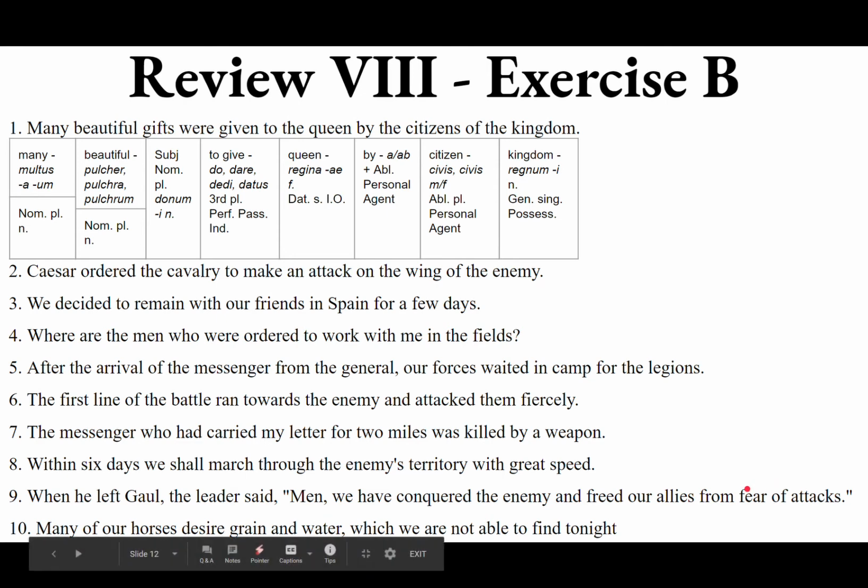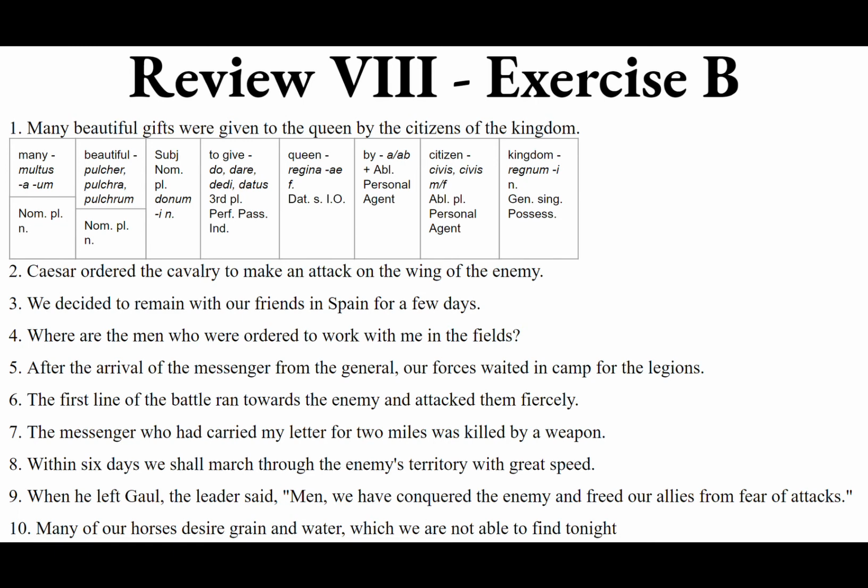It's the fear towards attacks. We're not freeing our allies from the attack's fear. The attacks don't possess the fear. It's the fear towards the attacks. Attacks is the objective genitive. Objective genitive, great quiz question. Objective genitive of impetus, impetus, masculine. So genitive plural, impetuum. Impetuum. And then period, quotation marks.